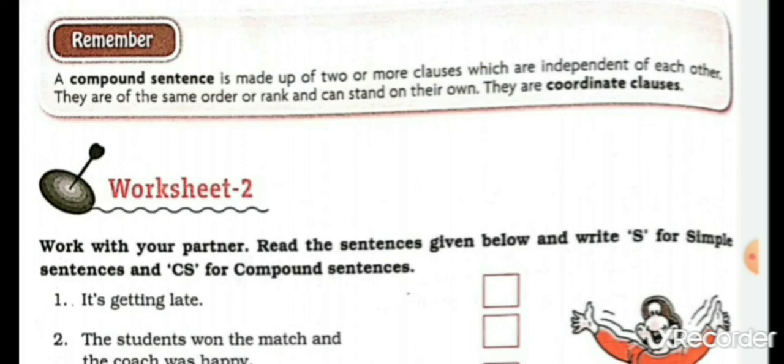हम उनको अकेला use कर सकते हैं, independent है वो. They are of the same order or rank and can stand on their own. And students, they are coordinate clauses.